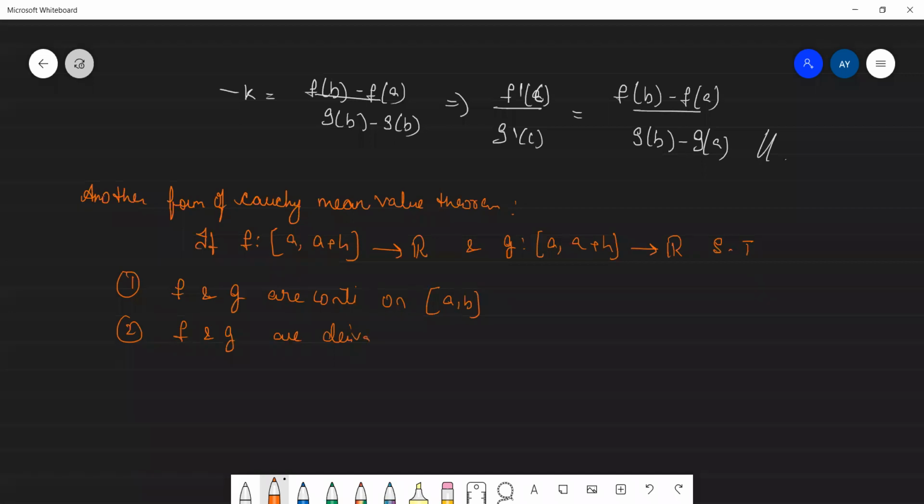on open interval, it is from a to a plus h. Sorry, it is not from a to b. It is from (a, a+h). And f and g are